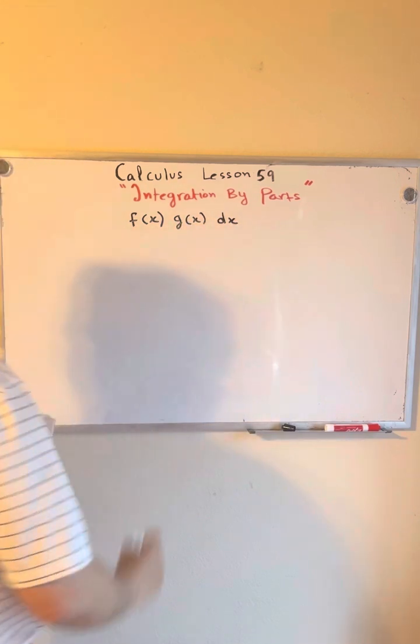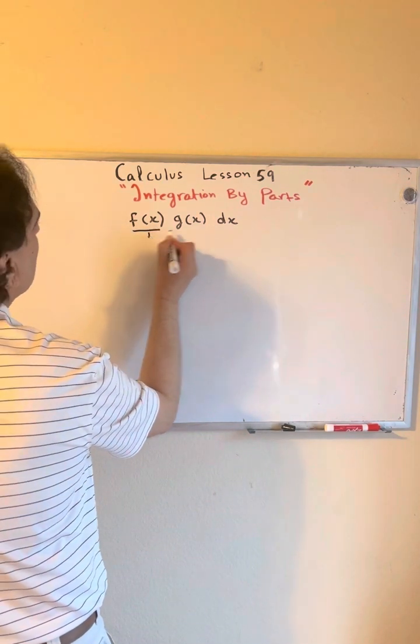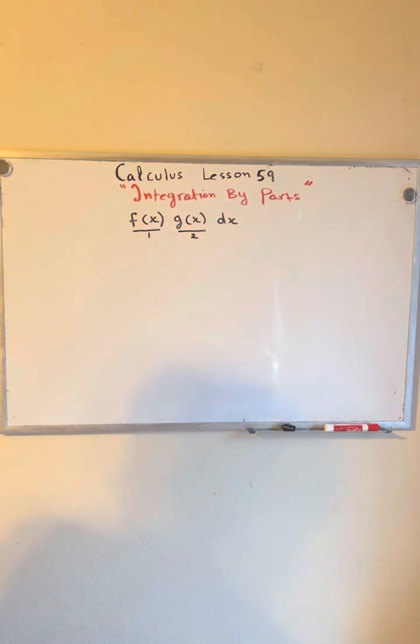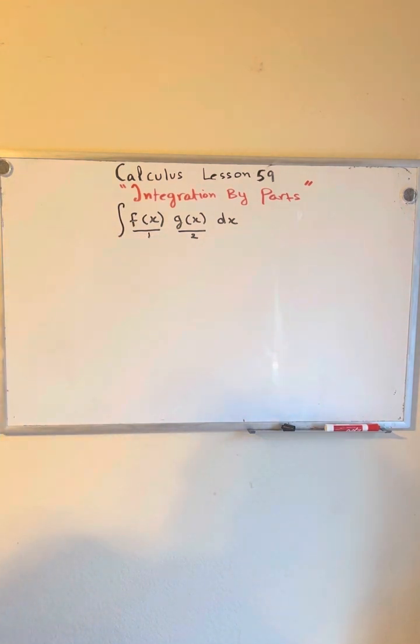This is function 1, this is function number 2. We are asked to do integration for this. How would you do it? By using integration by parts.